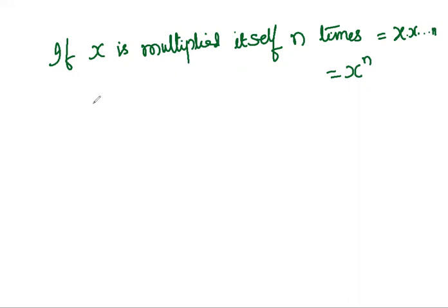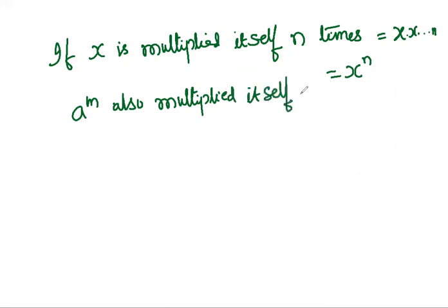Similarly, a to the power of m is also multiplied n times, because x is equal to a to the power of m, multiplied by itself n times. That is equal to a to the power of m whole to the power of n.